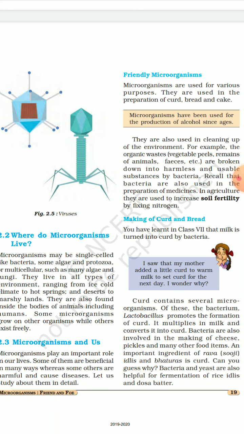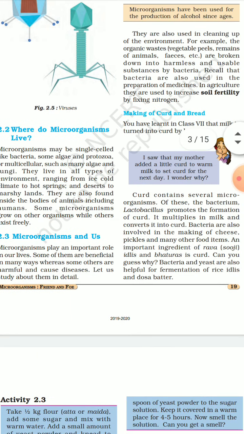Microorganisms and us. Microorganisms play a very important role in our lives, as I have told you. Microorganisms have been used for the production of alcohol since ages. They are also used for cleaning the environment. They are also responsible for increasing the fertility of the soil. Making of curd and bread. We are familiar with the formation of curd. There are some microorganisms which are there in the curd.